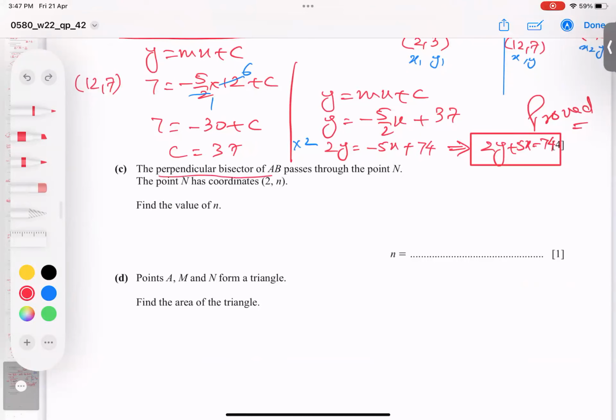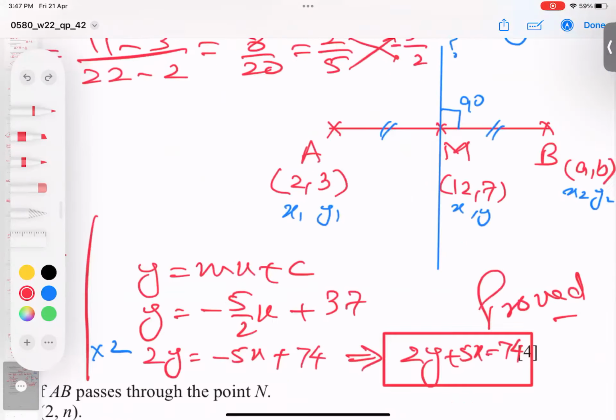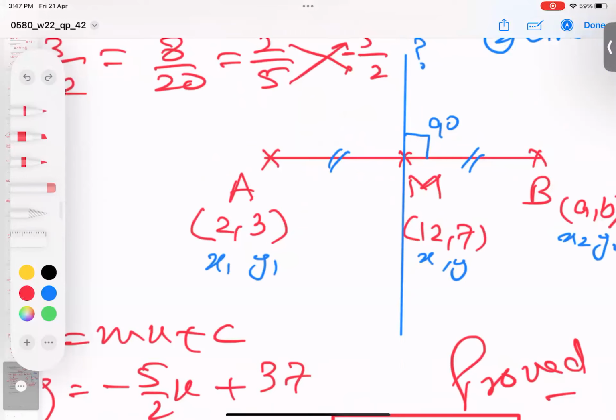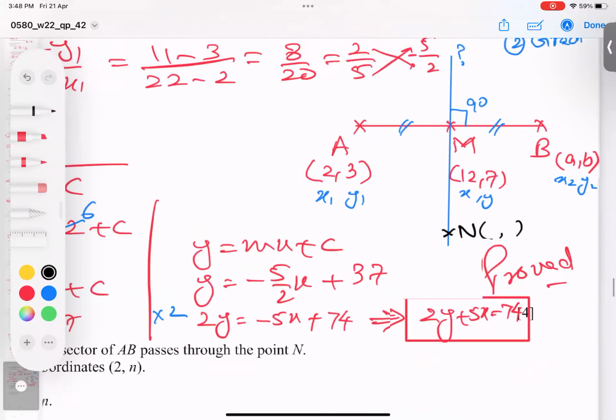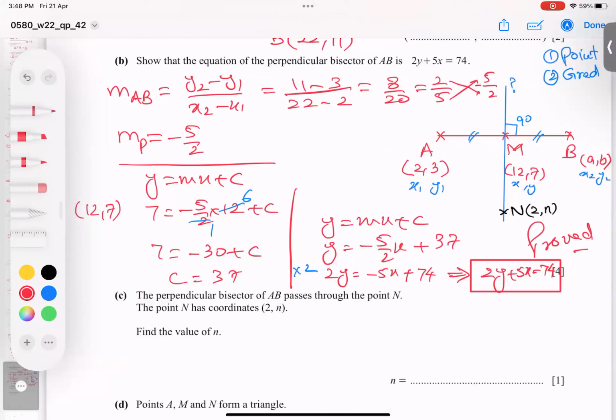The perpendicular bisector of AB. Perpendicular bisector of AB. Where is perpendicular? This blue line is called the bisector line, which I got just now. It passes through N. It means, let's say on the blue line, I make any letter, the black color N, this N lies on it. And when it lies on it, he has given us 2N. So 2N lies on it. He mentioned it himself.